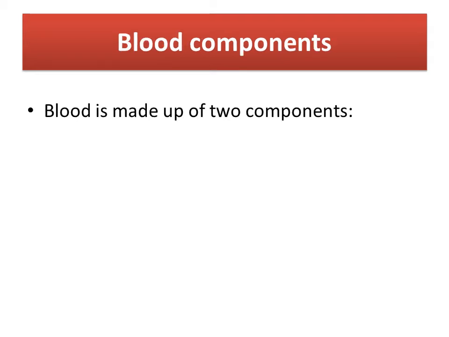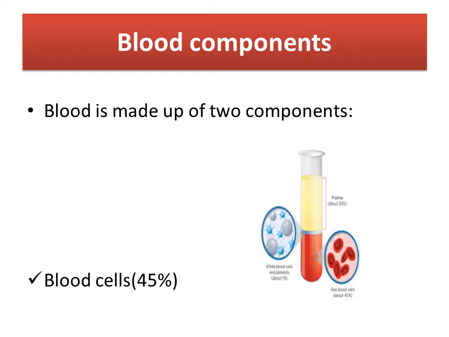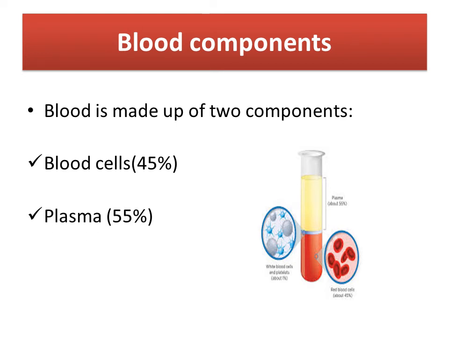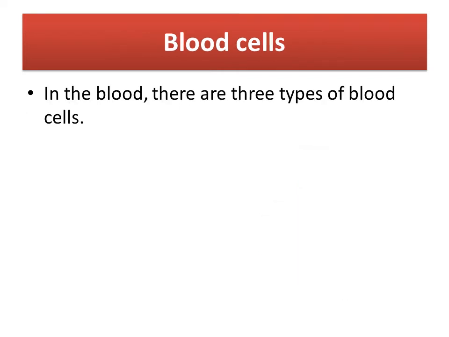Then we will discuss the blood components. Blood is made up of two components. First is the blood cells and second is the plasma. The blood cells consist of the red blood cells, white blood cells and platelets. The blood cells occupy 45% of the total volume and the plasma is about 55% of the total fluid present in our body.